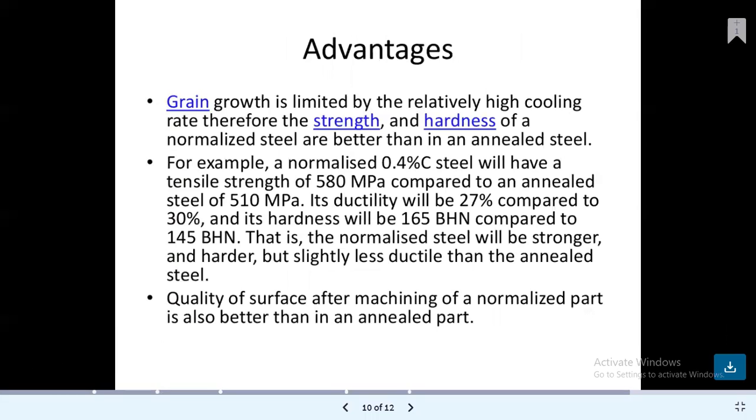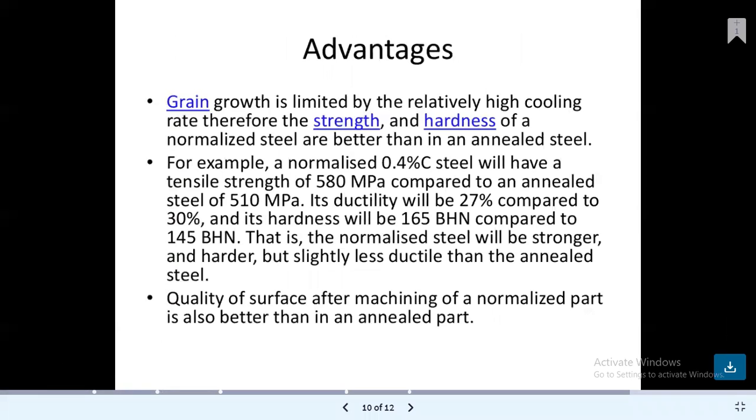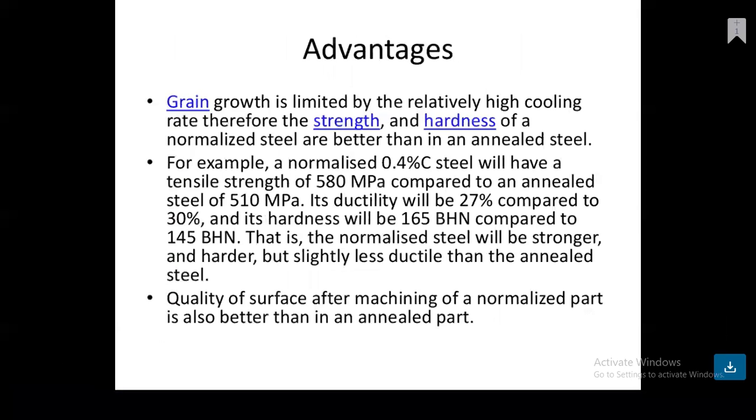Advantages: the grain growth is limited by the relatively high cooling rate. Therefore, the strength and hardness of normalized steel are better than in annealed steel. For example, a normalized 0.4% carbon steel will have a tensile strength of 580 megapascal, that is Newton per mm square, compared to an annealed steel of 510 megapascal. Its ductility will be 27% compared to 30%, and its hardness will be 165 BHN compared to 145 BHN.